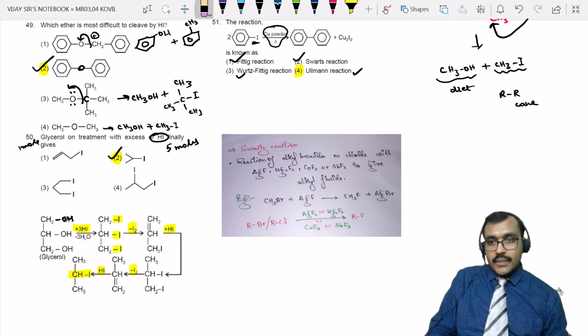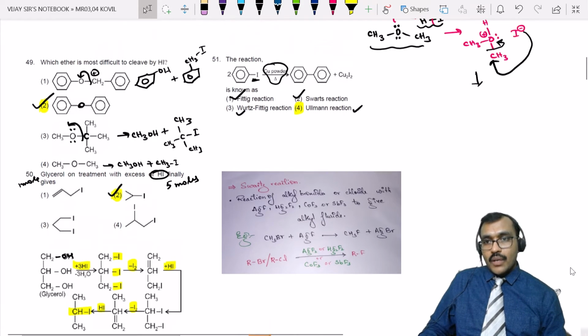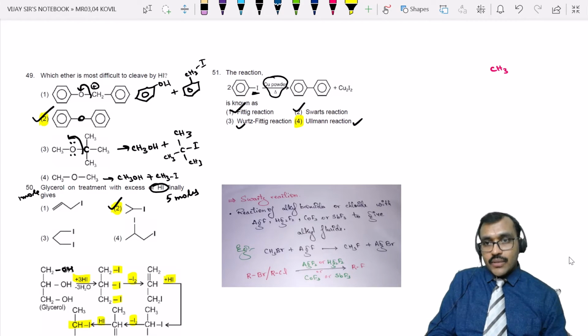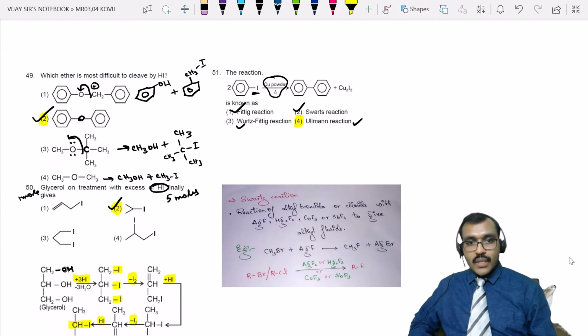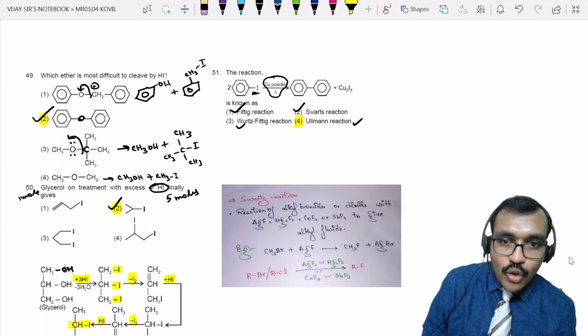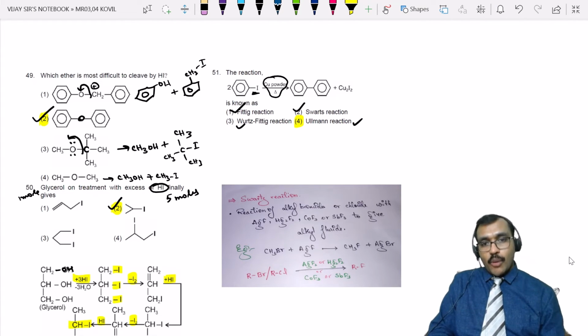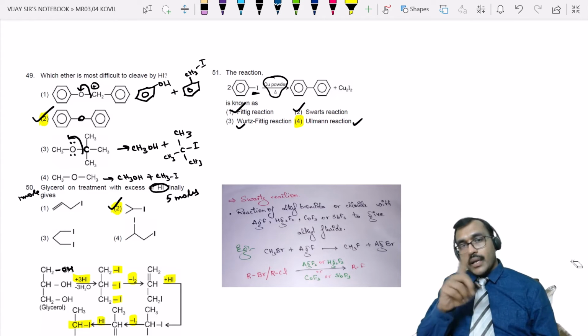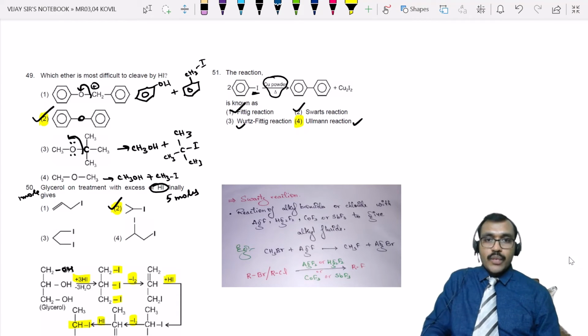What is the Wurtz reaction? Alkyl halides react with sodium and dry ether to form alkanes. That is Wurtz. Fittig: aryl halides give biphenyls, but not with copper. We should not use copper. If I use copper, it is the Ullmann reaction. If I use sodium, then it is the Fittig reaction. Wurtz-Fittig: alkyl halide and aryl halide heated in presence of sodium, you will get the Wurtz-Fittig product.